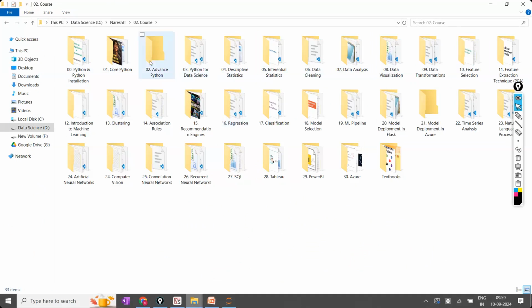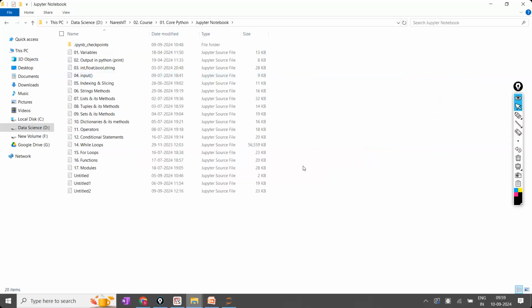And now inside the core Python, I'm having my Jupyter notebooks like this, one by one. Each and every class, topic wise. If you ask any question in that particular topic, directly I will click on that. Because I don't remember the dates. When I'm having multiple batches, for one batch, one date, I will explain one thing. How can I remember the dates, and in which class I have completed which topic? That is highly impossible for me. So I have kept them topic wise, each of them. This is the first one, second topic, third topic, fourth topic, like this, one by one.